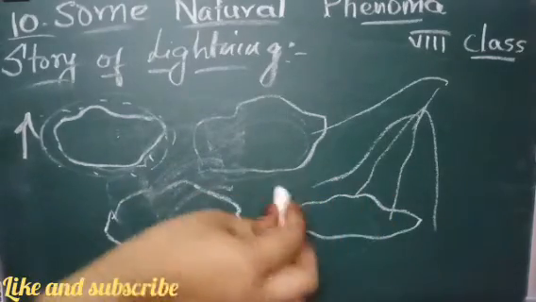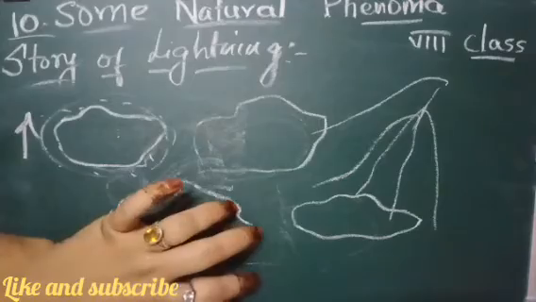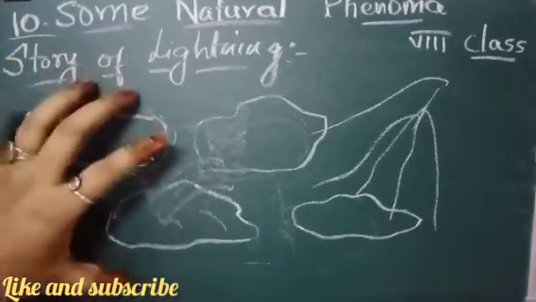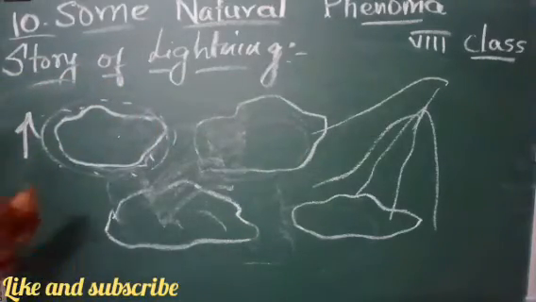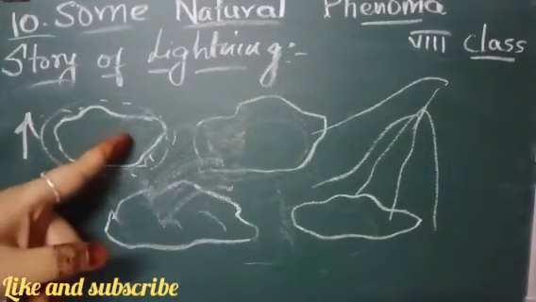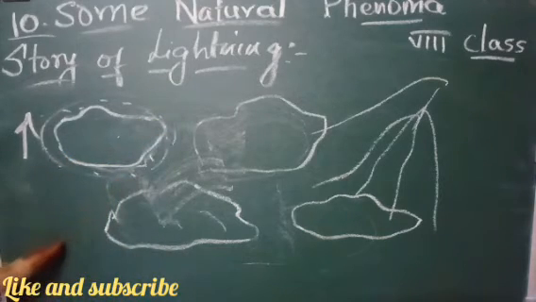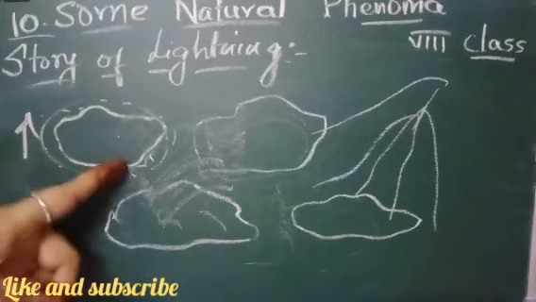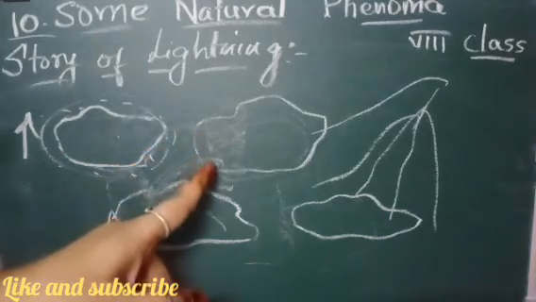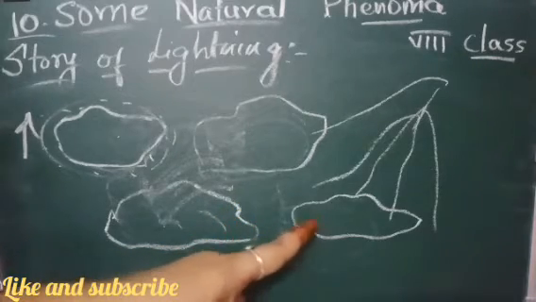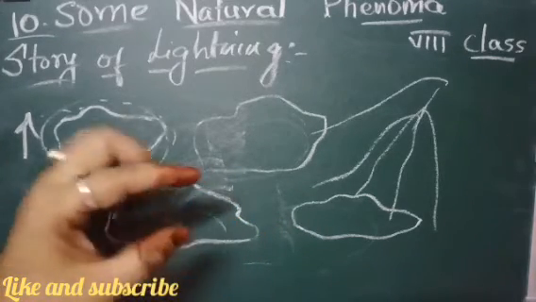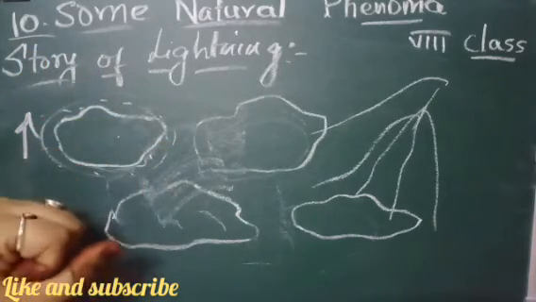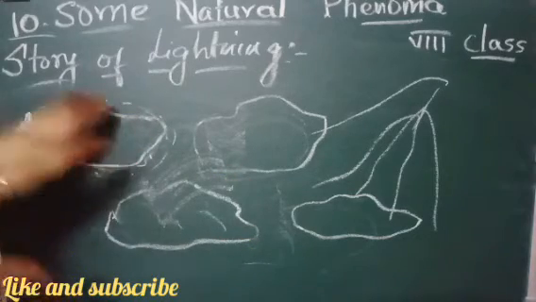Like this, all the clouds become charged up, and the air present here cannot resist the charge of the clouds. As air is a poor conductor of electricity, it cannot stop the flow of charge between them. When the magnitude of the accumulated charges becomes very large, the air, which is normally a poor conductor of electricity, is no longer able to resist the flow of the charges of the cloud.